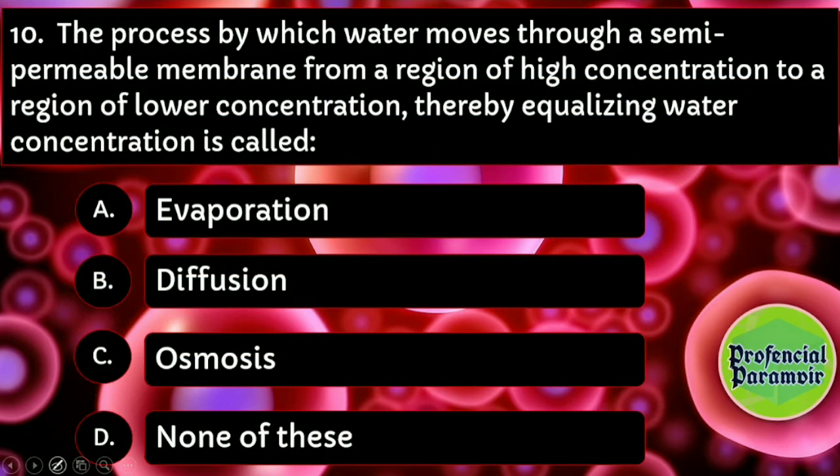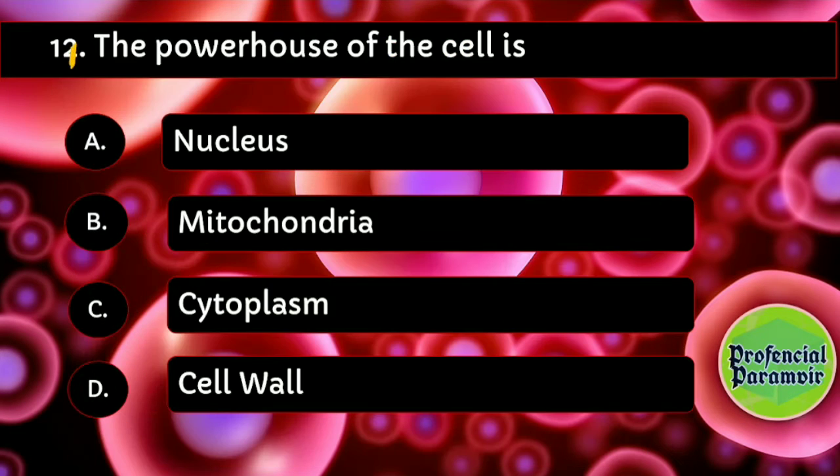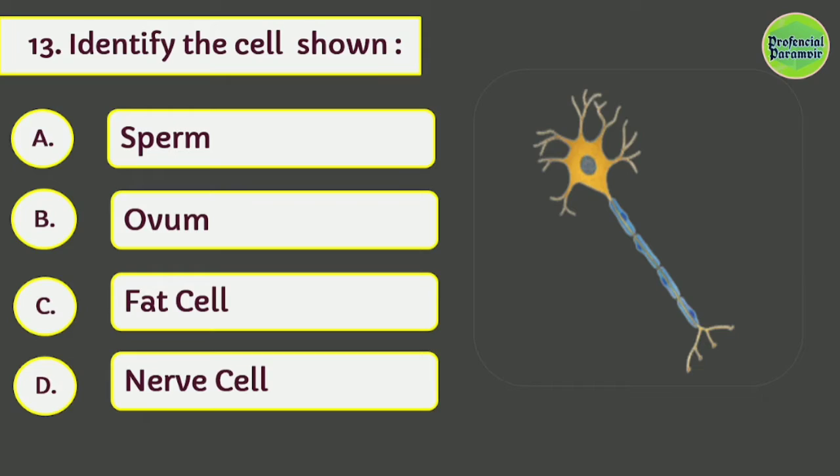Guys, read this question carefully. The process by which water moves across a semi-permeable membrane from a region of high concentration to a region of lower concentration, thereby equalizing water concentration, is called. This is the process of osmosis. This is the 11th one, there is some numbering issue. The powerhouse of the cell is, yes, mitochondria is the powerhouse of a cell.